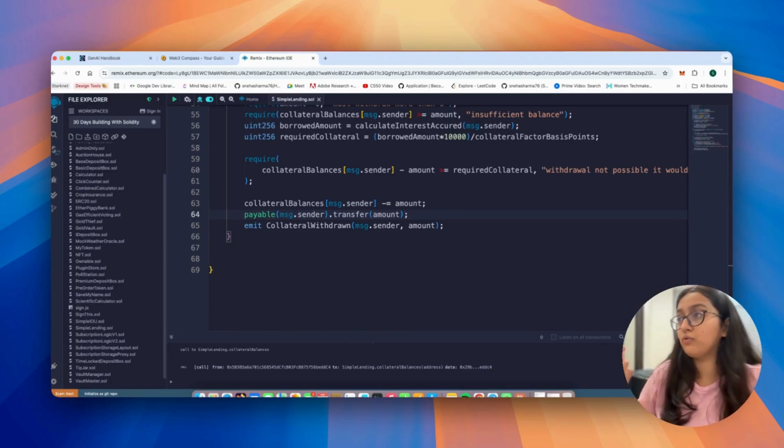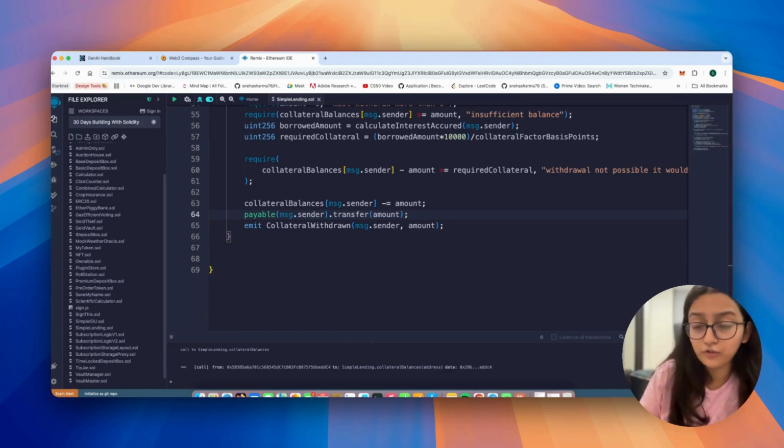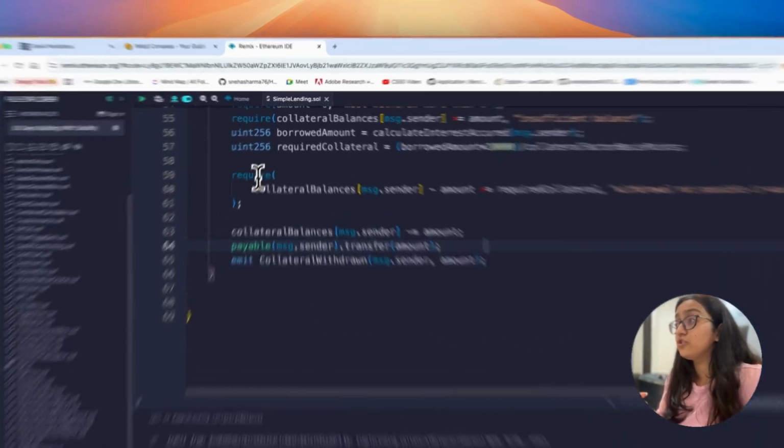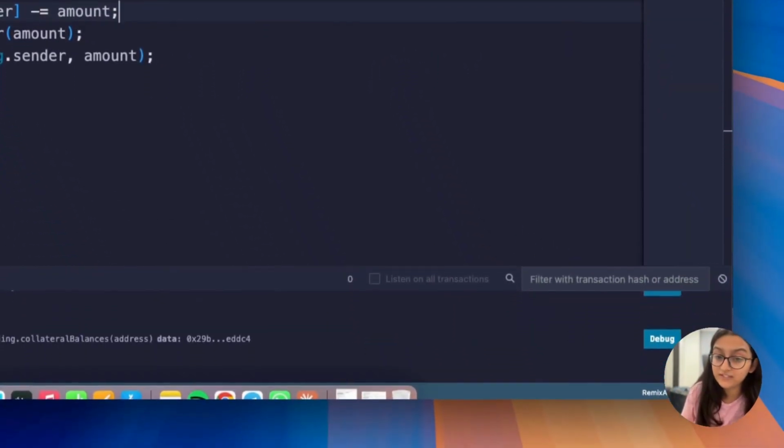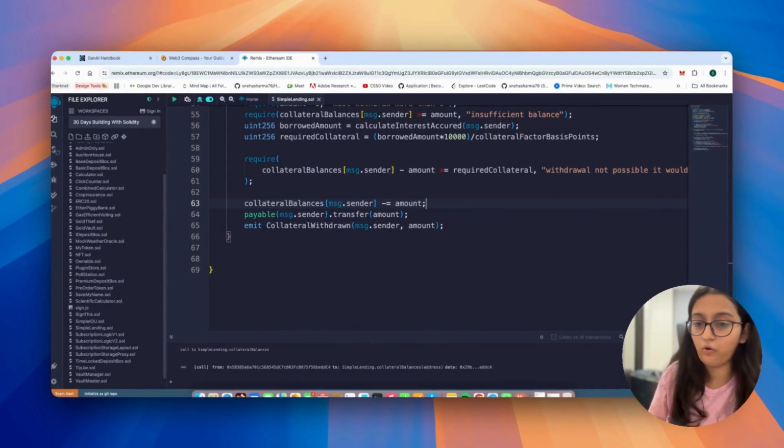Make sure that you understand the balance checking. The requirement condition is very simple. The borrowed amount and the required collateral makes sense. What is very important is the require condition, which says collateral balances, because a lot of us would miss out on that safety check or edge case for that matter, right?